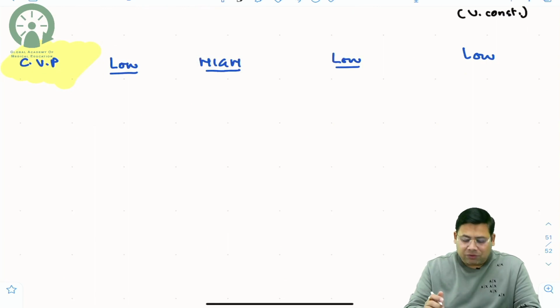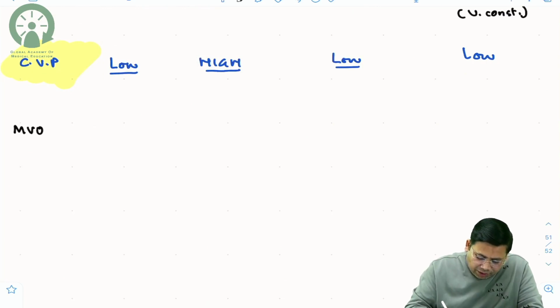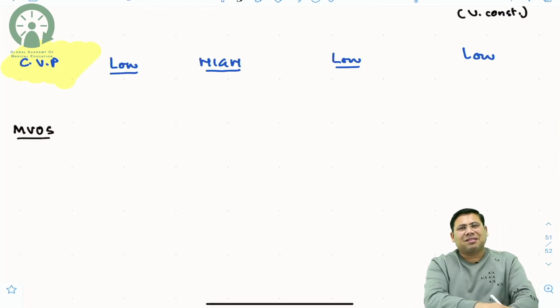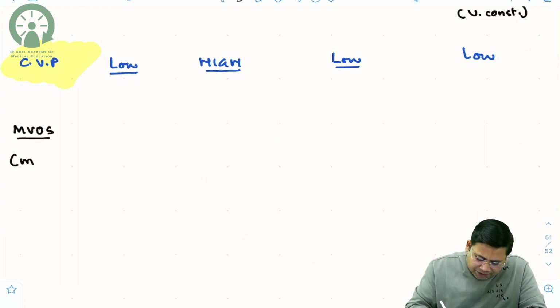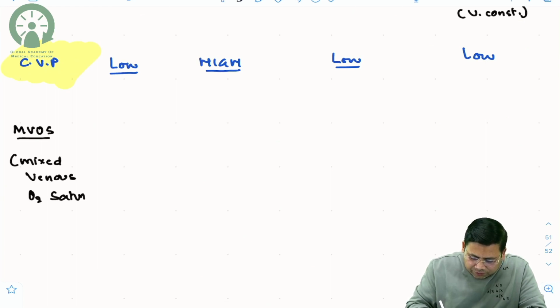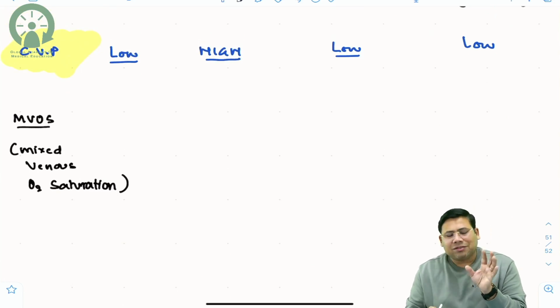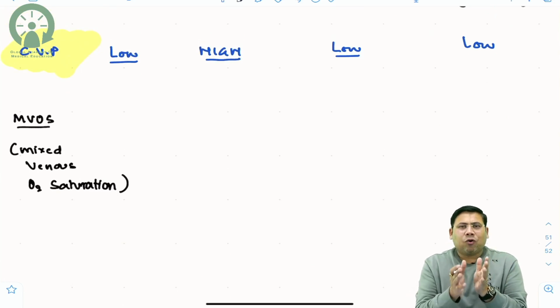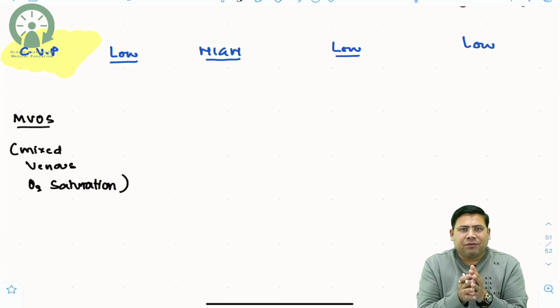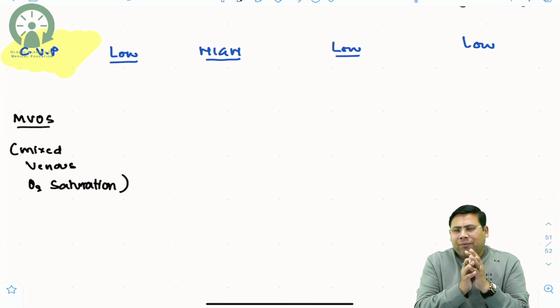Then there is something which is known as ScvO2. What is ScvO2, students? This is again very simple. Mixed venous O2 saturation. So what is the concept of mixed venous O2 saturation? Now let me tell you in layman's language what it is. It is nothing but a quotient which is reflecting the level of oxygen utilization by the body. Let me make it very simple.